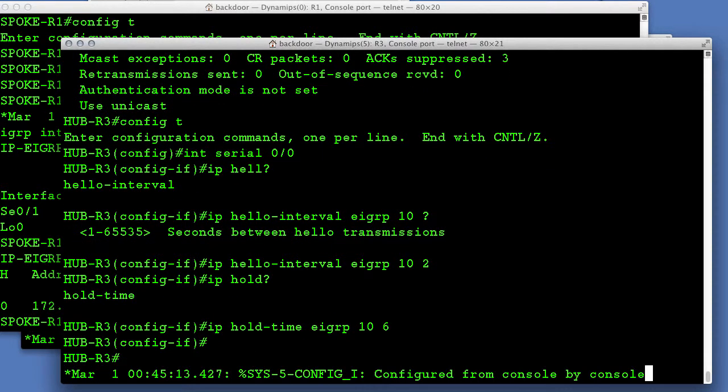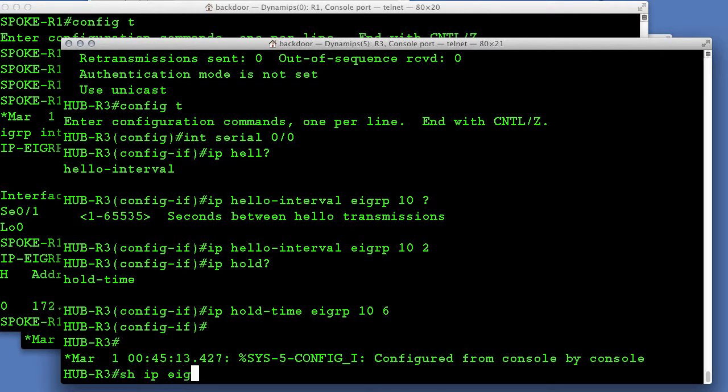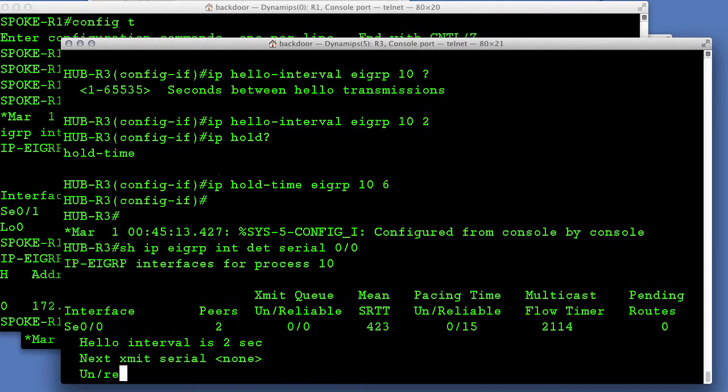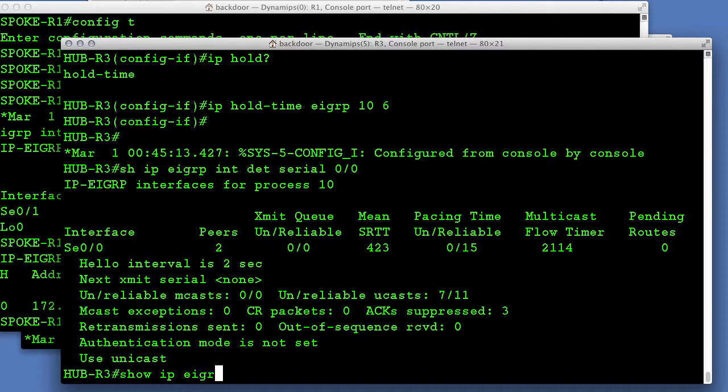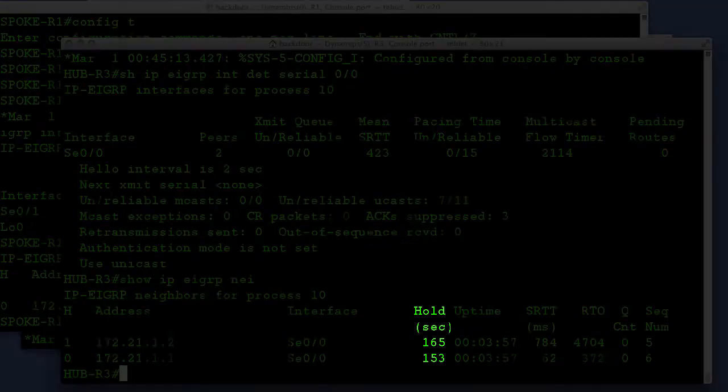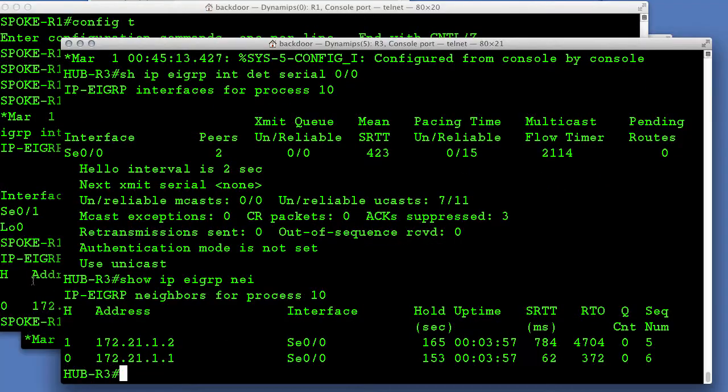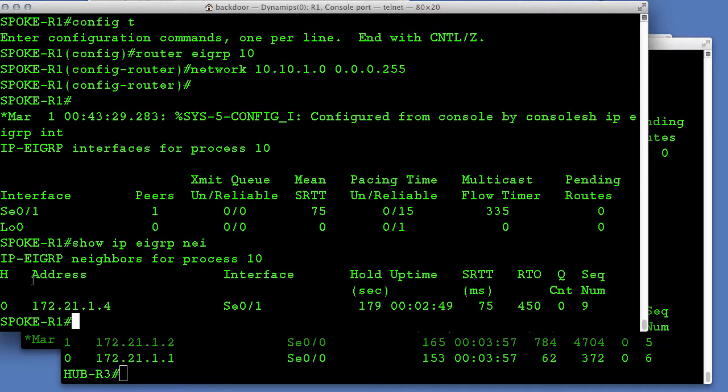All right, so we've configured it. Let's verify it's working. So let's look at show ip eigrp interface detail for the serial interface, and there you will see the hello interval is 2 seconds. We are now sending a hello packet out every 2 seconds. But we see that the hold time, right, it doesn't change locally, it will change remotely.